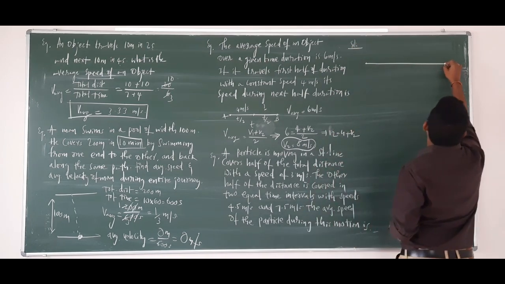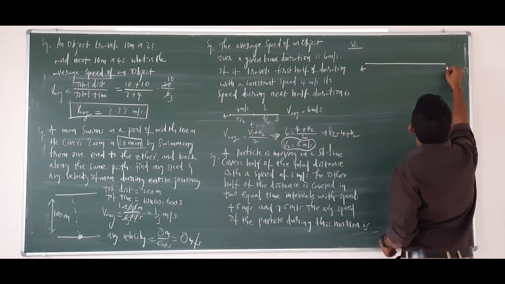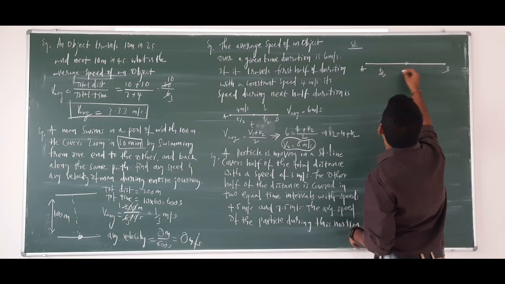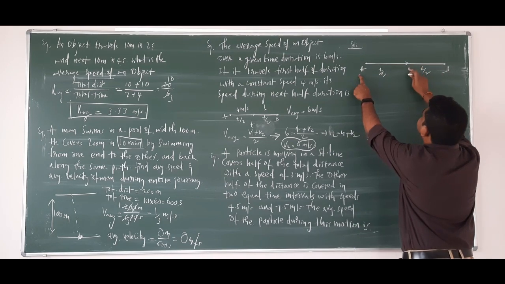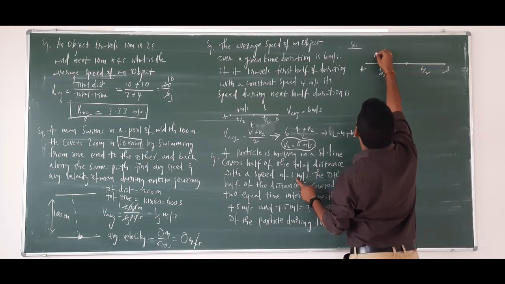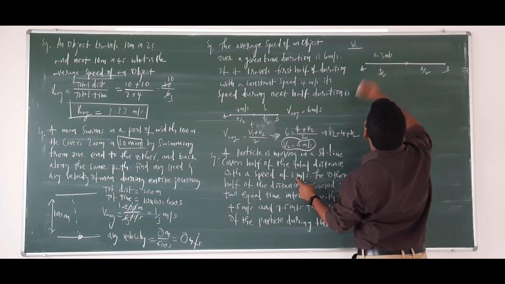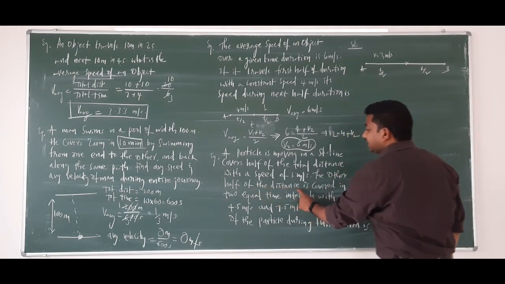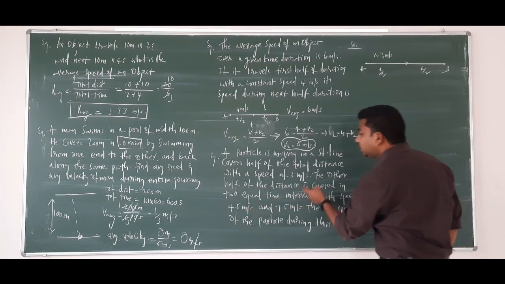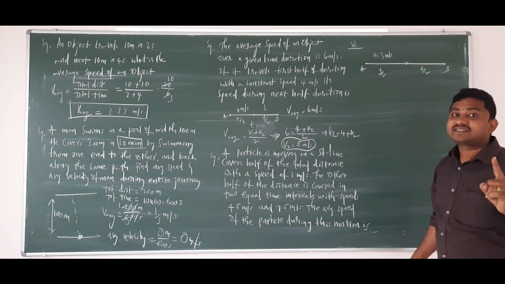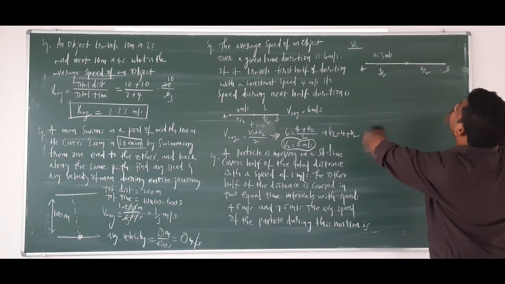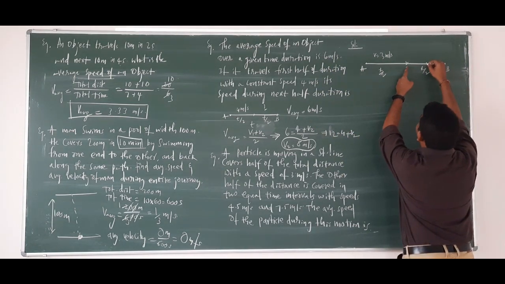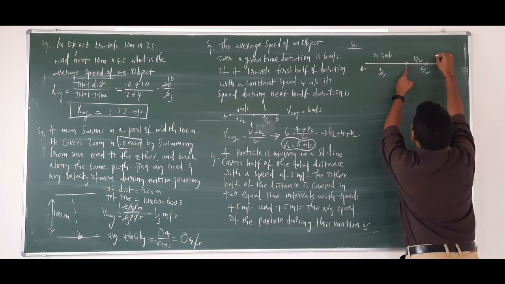Look at here. A body is starting from A to B. Half of the distance is x by 2 and the other half is x by 2. Half of the distance it has travelled with a speed of 3 meters per second. Carefully see. Okay. The other half of the distance is covered in 2 equal time intervals. First case, total distance is divided into two parts. Second case, this half of the distance is divided into 2 time intervals.